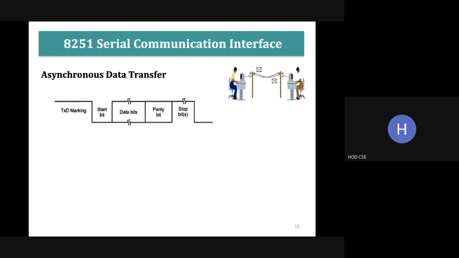This is the format of framing the data. Suppose you want to transfer the letter A, then the ASCII value of letter A will be taken as the data bits. Next we have the parity bit. It is optional. So what is the use of parity bit?